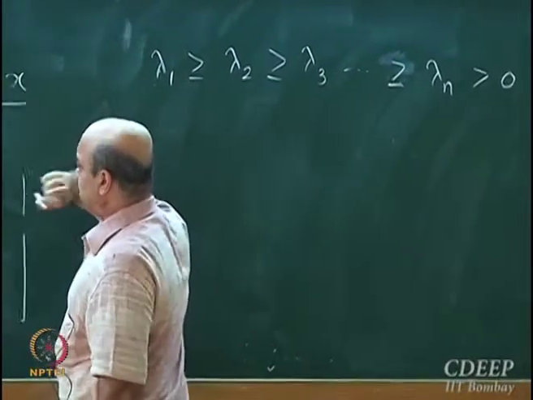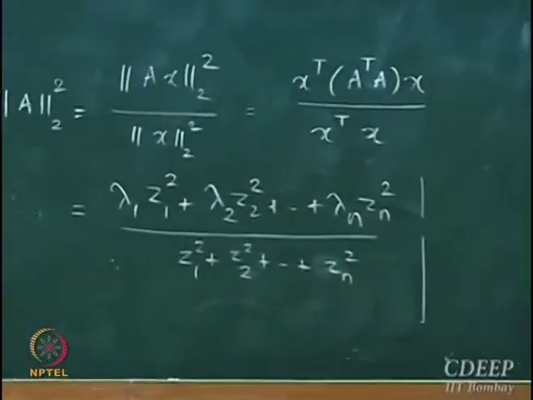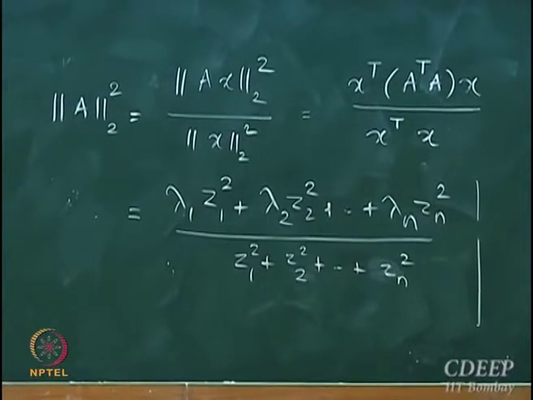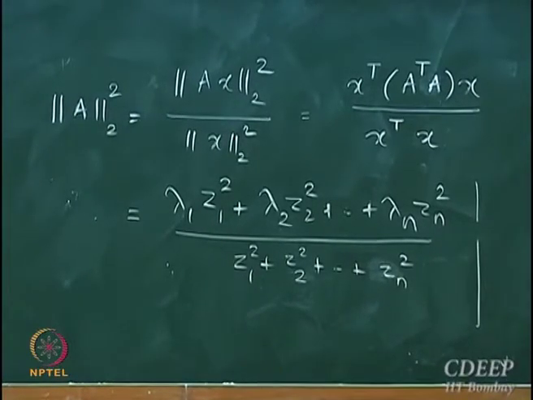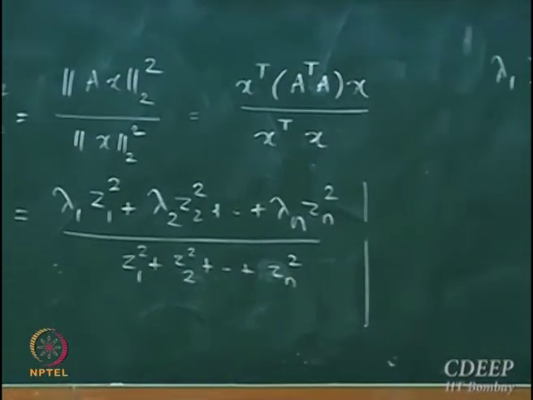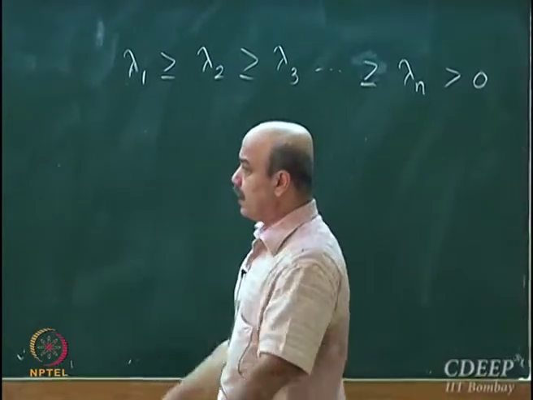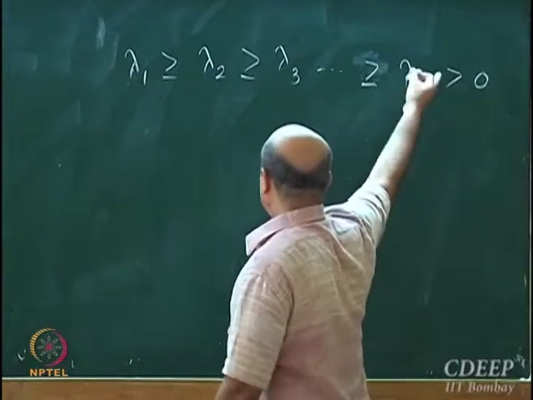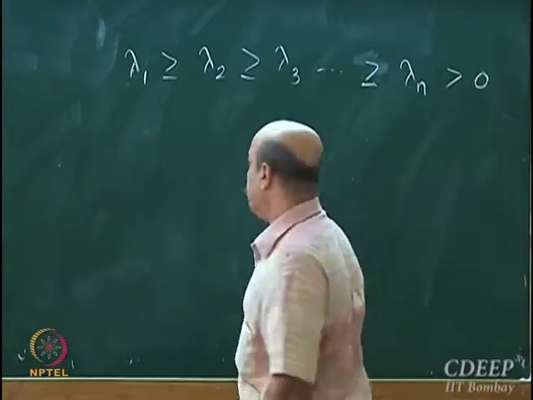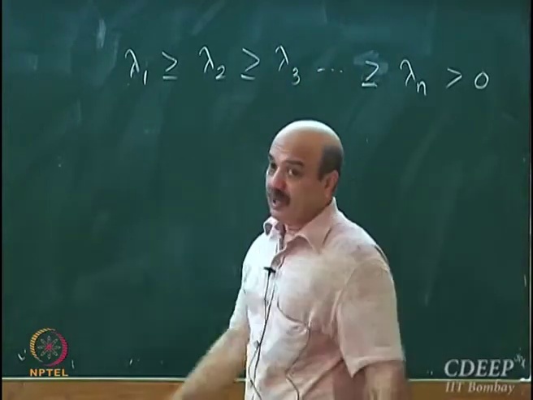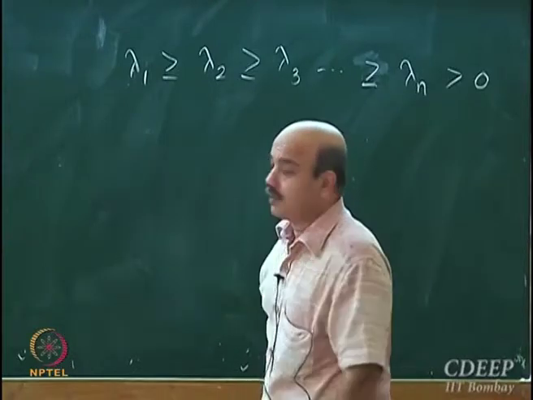well, there is an implicit assumption when we started all this analysis that A is full rank, because when you are solving this we are talking about a full rank matrix. So that's why you get minimum eigenvalue greater than 0. Otherwise you may have the possibility that some eigenvalues will be equal to 0.